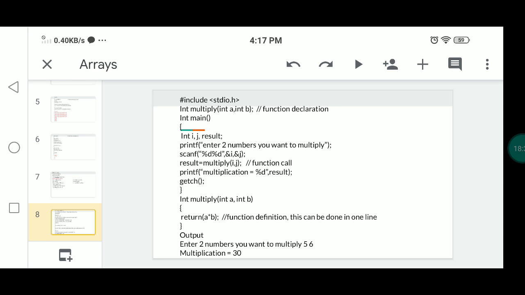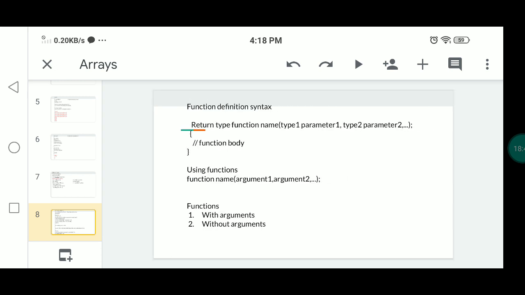So after compiling this program, when it asks for the values of i, j, we have to enter the values 5, 6 for the i, j variables. Then it will give the output 30 for this program. This is the example for this.